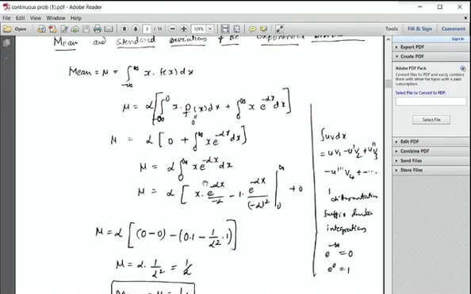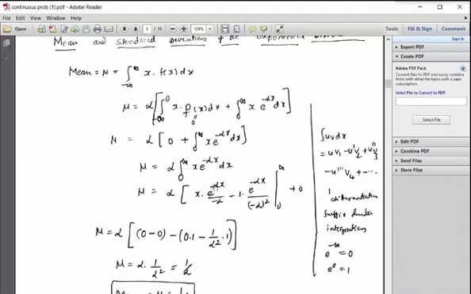Now v2 means what? See, simple: derivative of the polynomial, integration of the other function. Other in the sense it may be exponential, logarithmic, or trigonometric function. The integration of e power minus alpha x is e power minus alpha x by minus alpha, minus the derivative of x, which is 1.